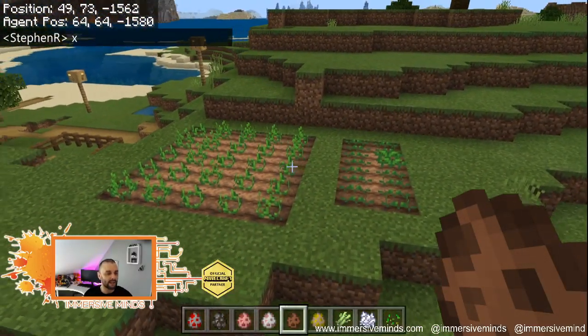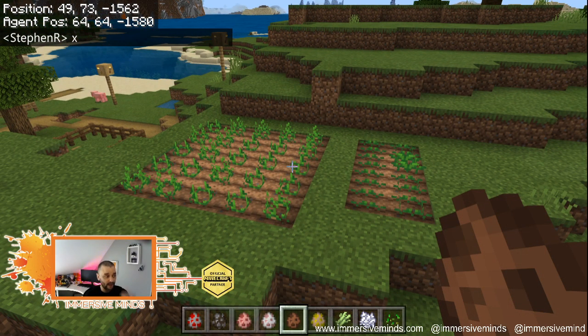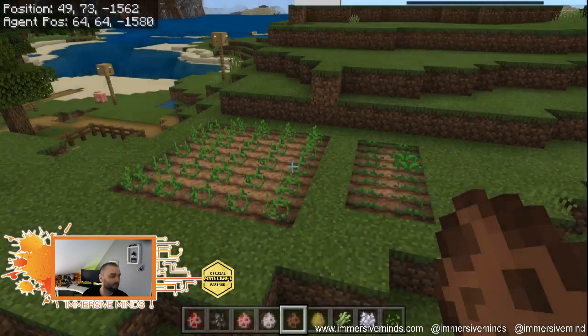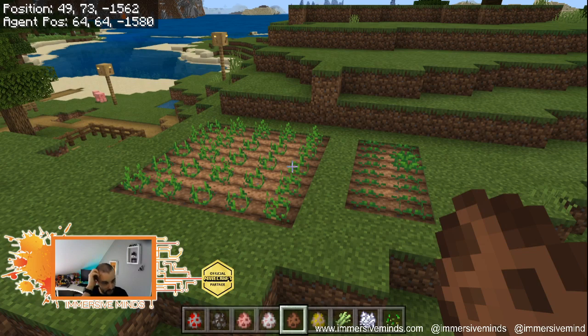So every 20 seconds we should end up with, bearing in mind that our crops are growing at a certain rate, a rabbit. Did I put in world? Yeah, world 42 71 1561. So let's see, maybe I'm just not patient. Maybe 20 seconds hasn't passed yet. Oh, and I think every time I do that, the 20 seconds starts again.